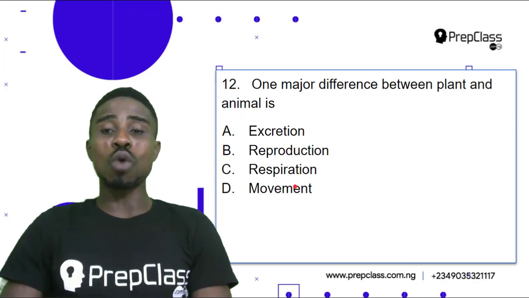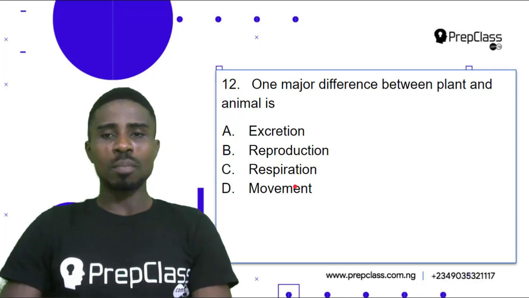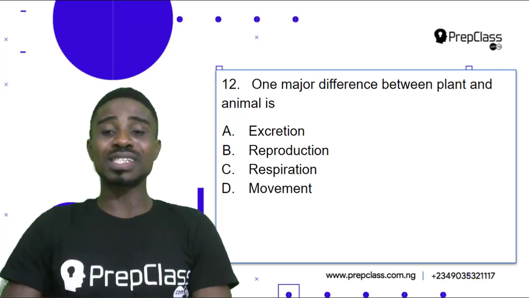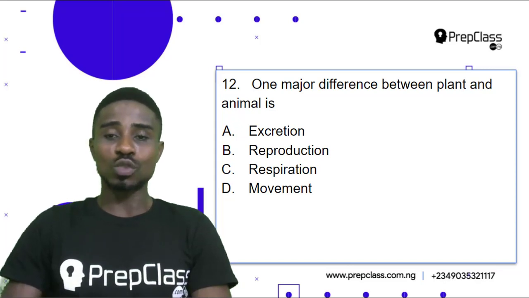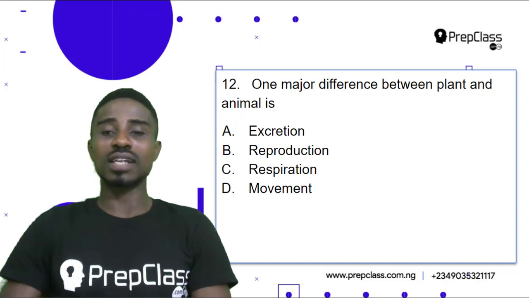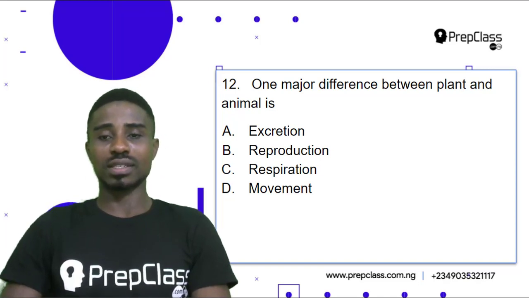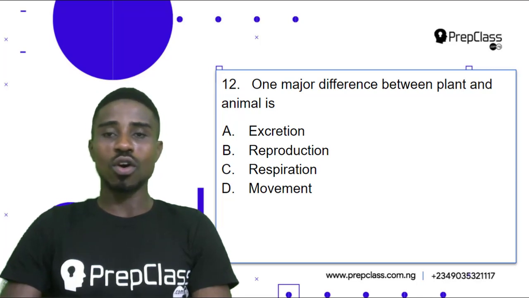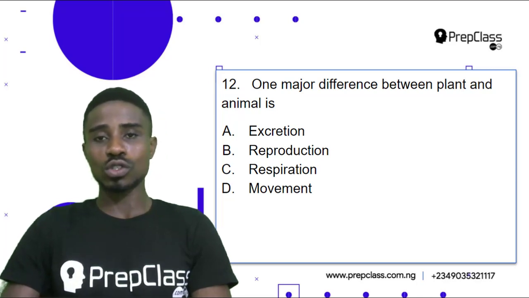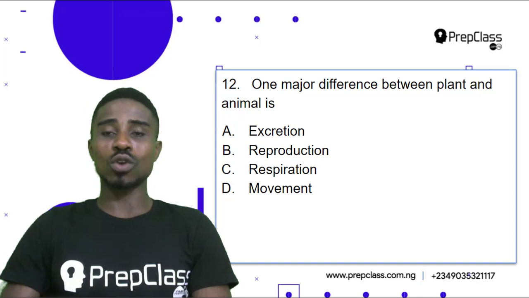Animals can move from one place to another. Plants can also move, but the movement of plants is restricted, is within their confines. So plants only move within their confines as a result of wind blowing, or as a result of growth, or as a result of response to stimuli.